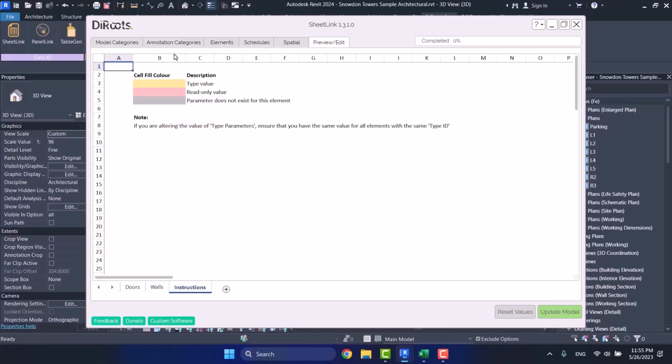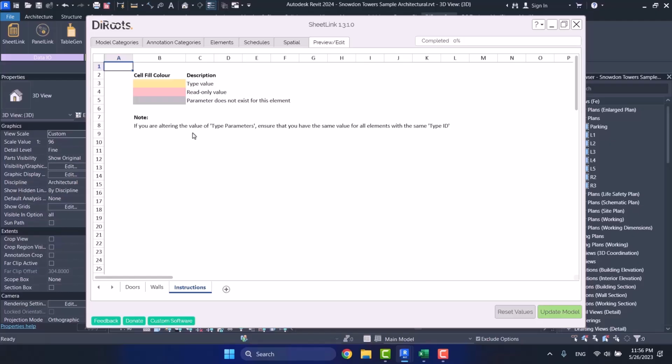So that's it. In the instructions section, we have such a thing as a note that is telling you what we have already discussed. It says if you want to change some amount in your type parameter, be careful, that amount will change for all the elements that have that type. Why does it say that?